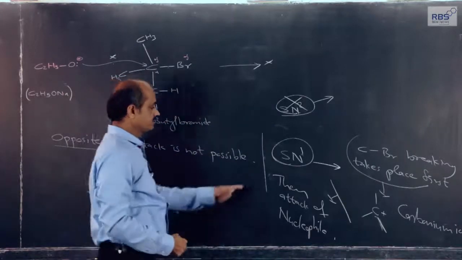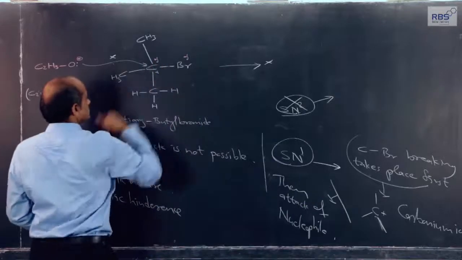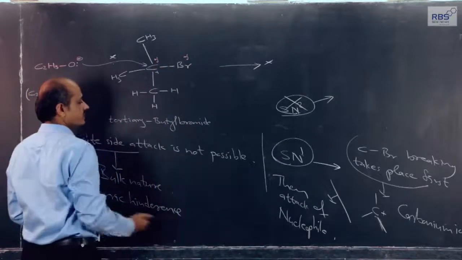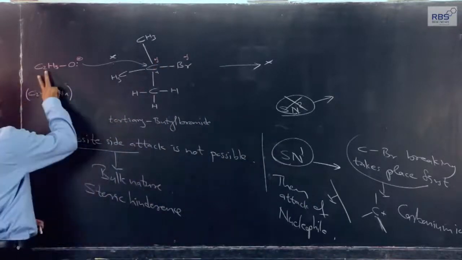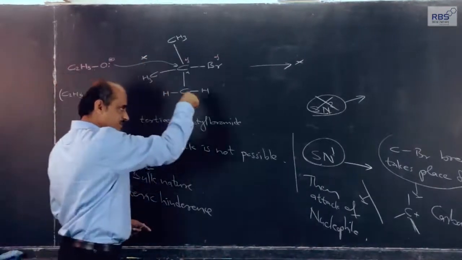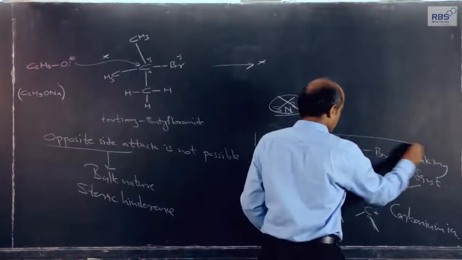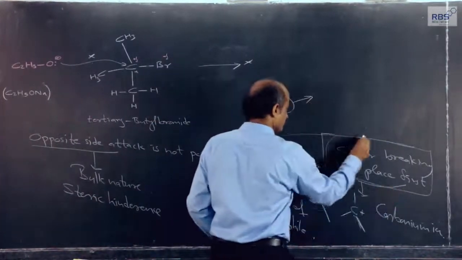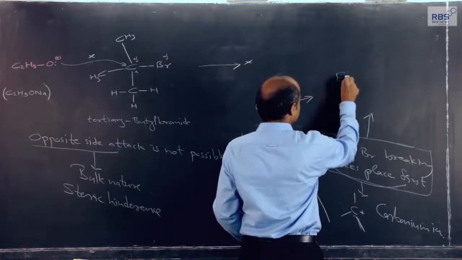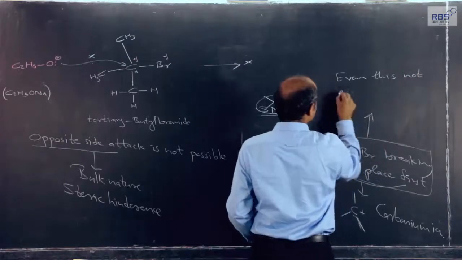Then we expect that it should take place this way: first breaking, heterolysis, giving rise to a carbonium ion, and then it should become easy for the alkoxide to attack. But in this specific case, even this is not possible.